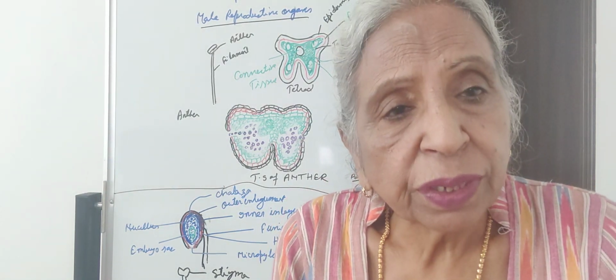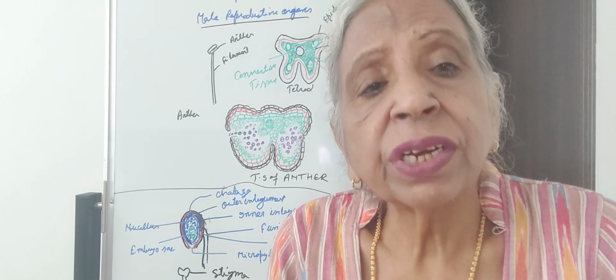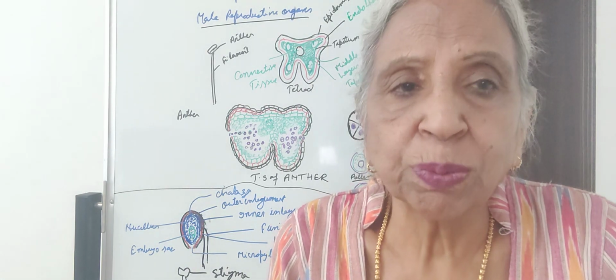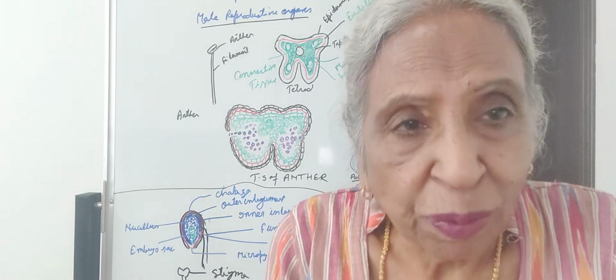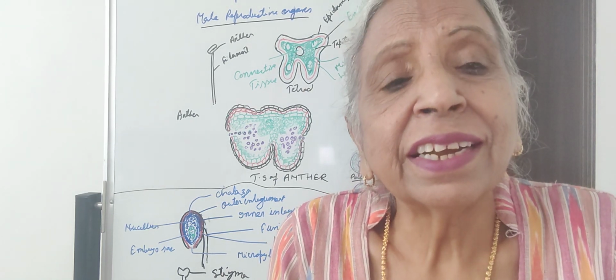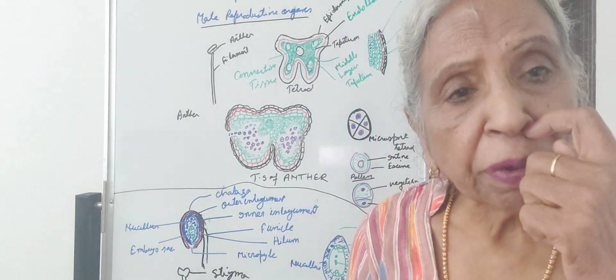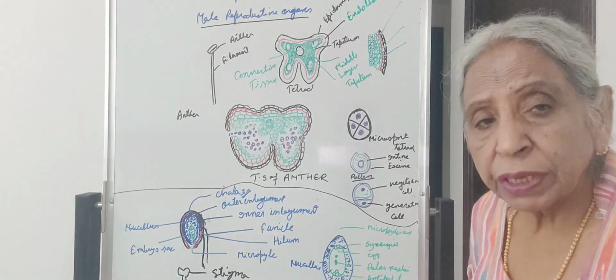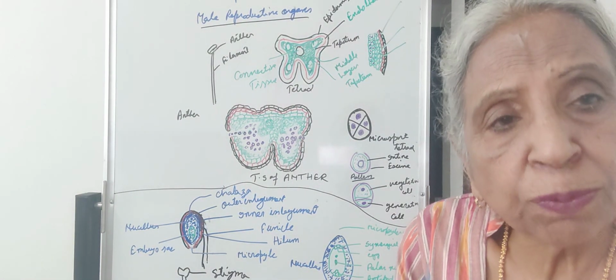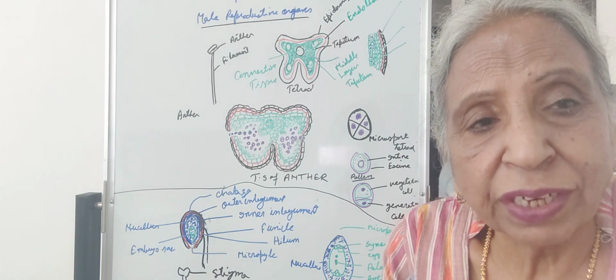Out of these 4, 3 are non-functional. They degenerate. Only 1 megaspore is functional. That megaspore is called the female gametophyte, and it develops the female gametes. How? This megaspore is also called the embryo sac. It is also called the female gametophyte.